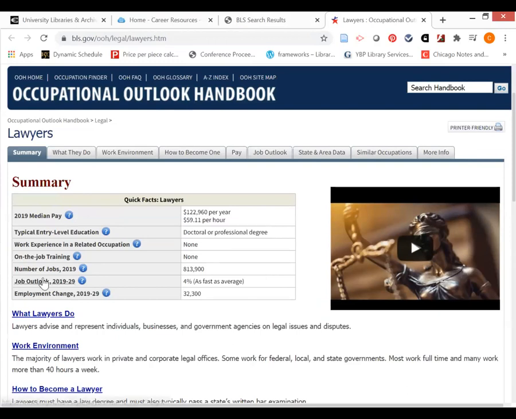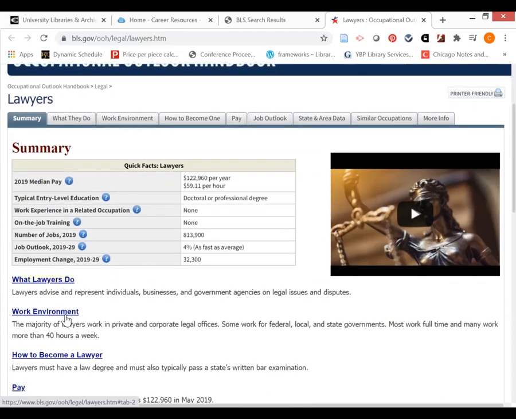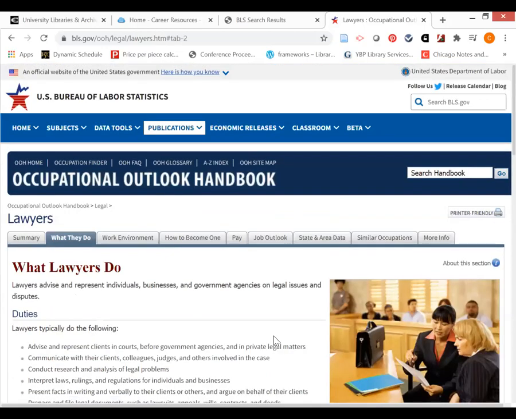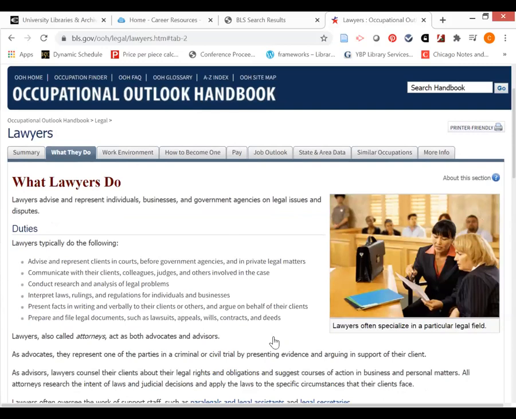What's the job outlook for the next 10 years? It looks like it's growing at an average rate of 4% per year, as fast as average. So it's not faster than average, but it looks like it is at least growing. Now, I can either click on these links here or these tabs. Either one will work to let me know a little bit more about the occupation. What can I expect to do in this profession?